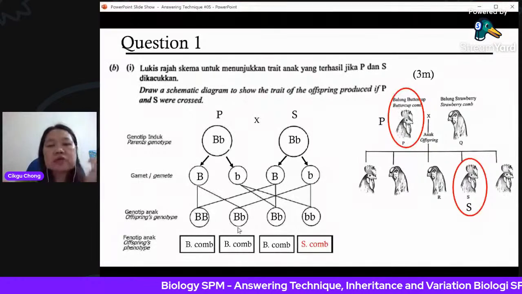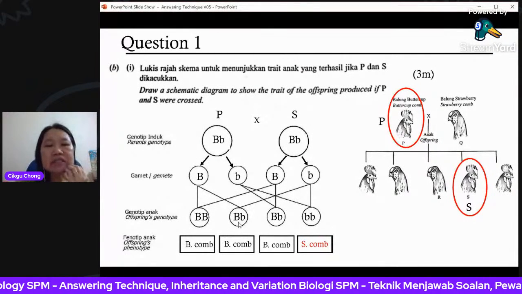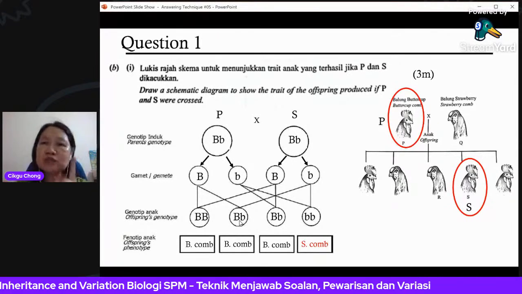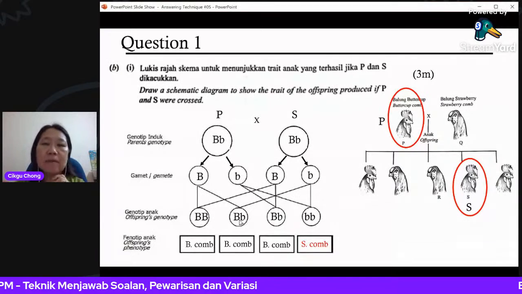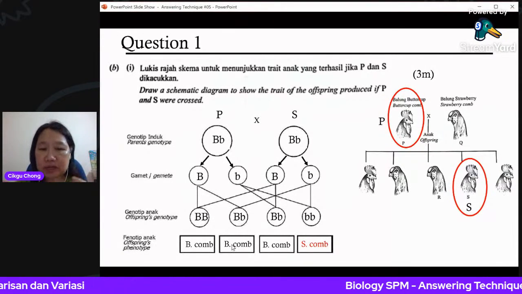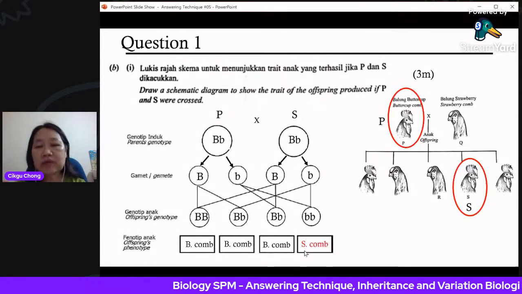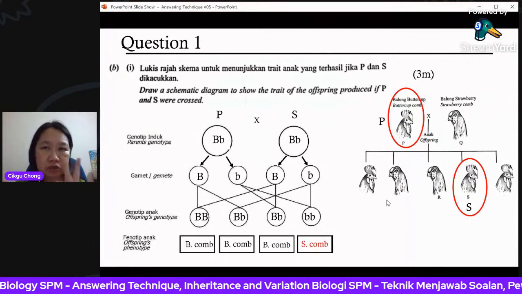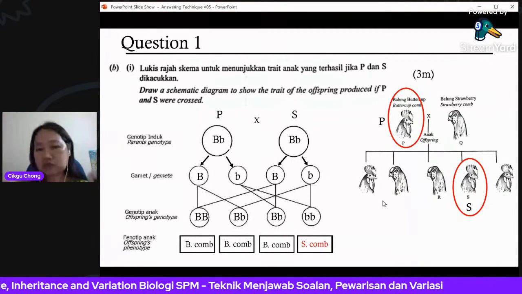And buttercup also for big B, small b, because buttercup is a dominant trait. That means you need at least just one dominant allele to get your buttercup comb trait. And only this one, strawberry comb, is small b, small b, because this is the recessive trait. You need two recessive alleles to show the recessive trait.